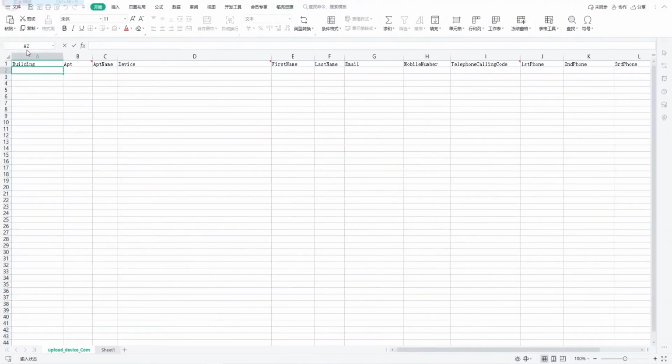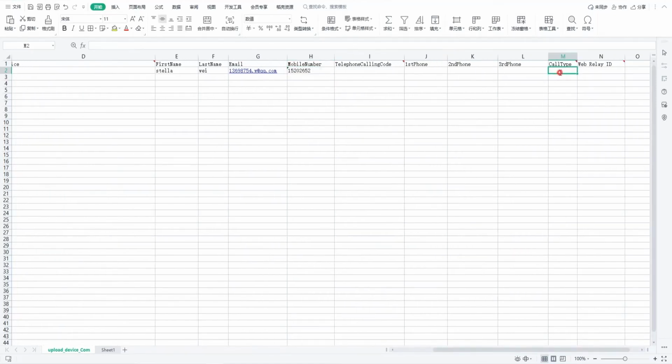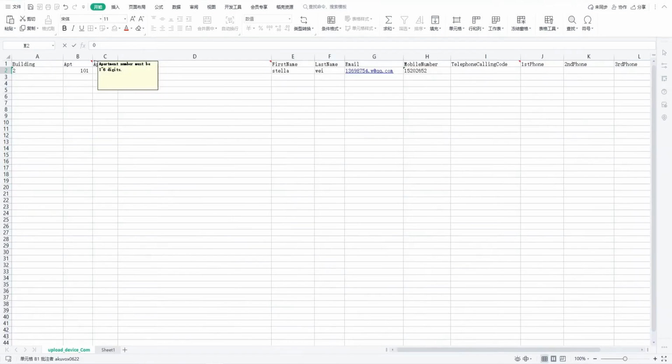Next, open the downloaded Excel template file. Here, enter the information according to a resident's unique situation. Please include building, apartment name, first and last name, email, phone number, and so on. Please note that the apartment name must be 1 to 6 digits. By hovering over certain column headers, you will be able to view specific instructions for inputting information.